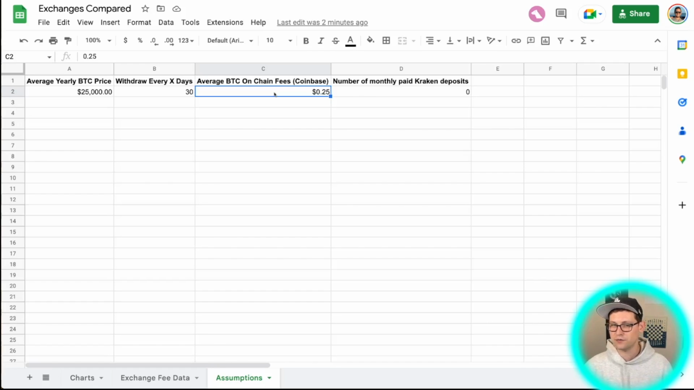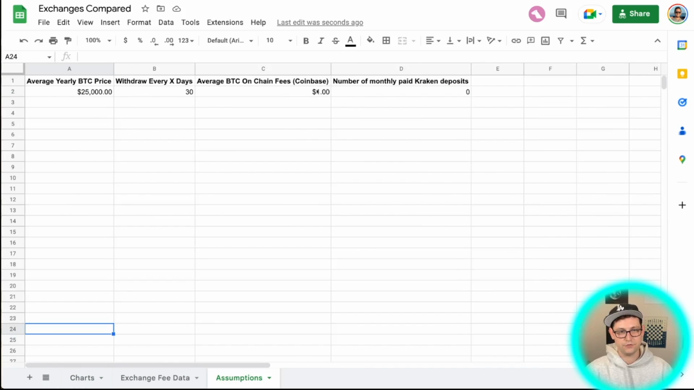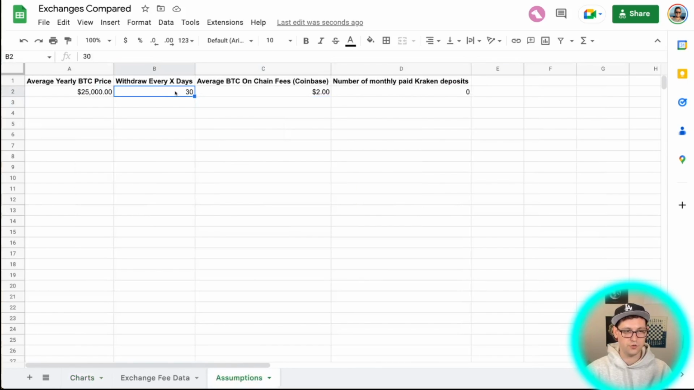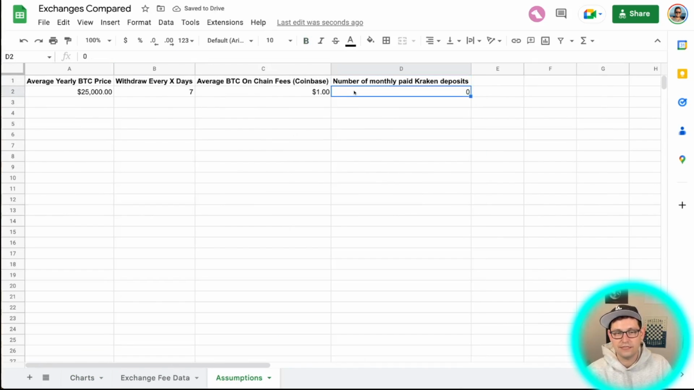I think a low assumption for that would be 25 cents that we have here. It could obviously be much, much higher in a case where everyone is trying to move their money all at once. I think maybe a safe assumption here would be $1 per withdrawal. So we can see that with the $1 assumption, we're getting quoted a $16 yearly fee. But if we come back to assumptions and we change this to $2 and then we come back to charts, we can see that this is now a $28 fee because there were 12 withdrawals per year. Again, if you come back to assumptions and you change your withdrawal every X days to 7, you're getting a lot more safety because you're never leaving your coins on the exchange, but now you're paying $108 in fees per year.